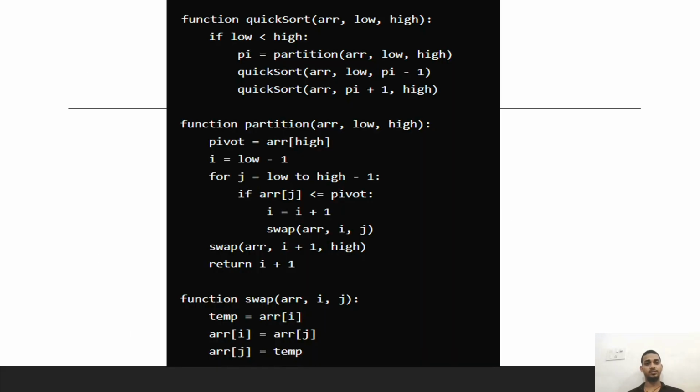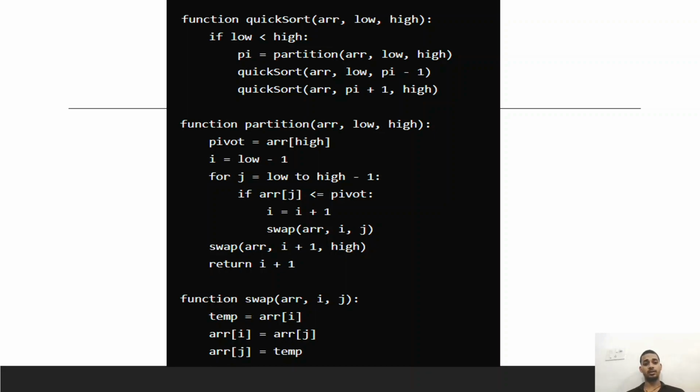And here is the algorithm. First we need to take a Quicksort function which has array, low and high. If low is less than high, then pi equals partition(array, low, high), and then Quicksort(array, low, pi minus 1). Otherwise Quicksort(array, pi plus 1, high).